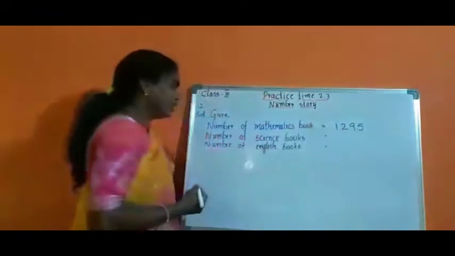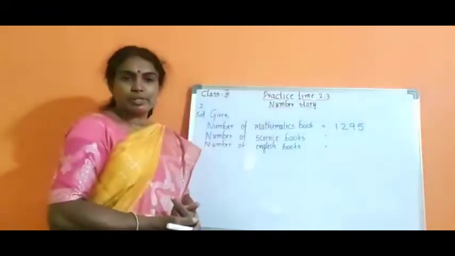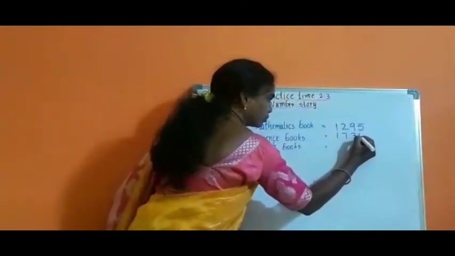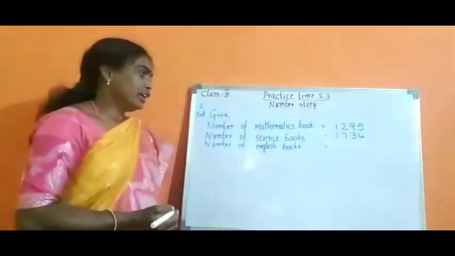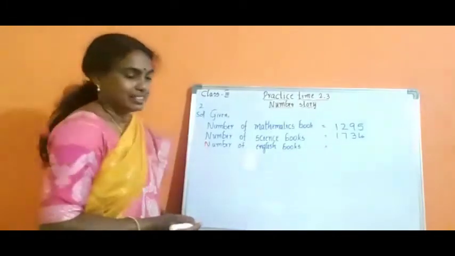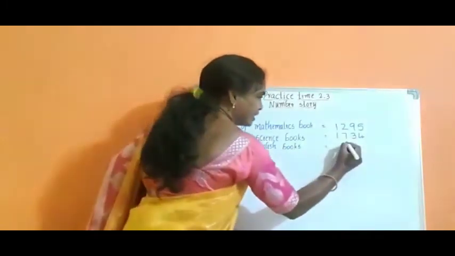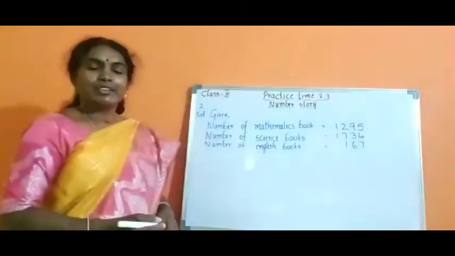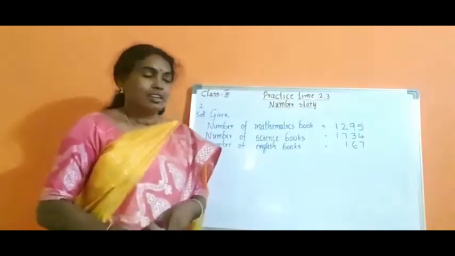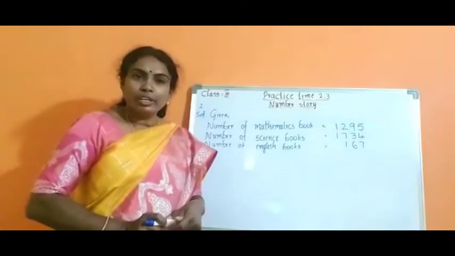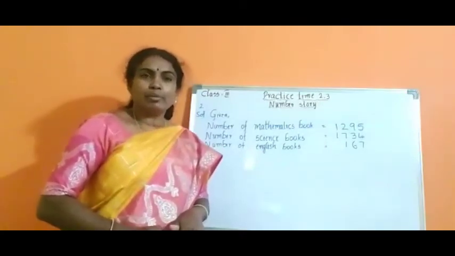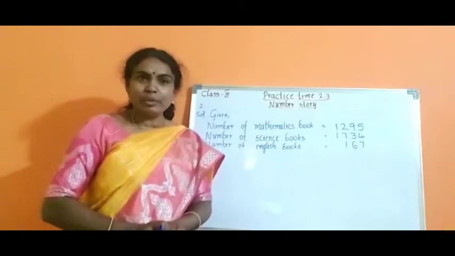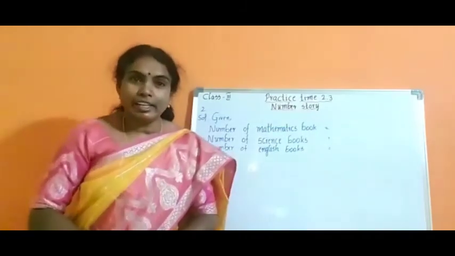Now the number of science books, 1734. Then what about English books? 167. Now, how many total number of books are there? Actually, they have given in the question altogether. Altogether means what? Addition.